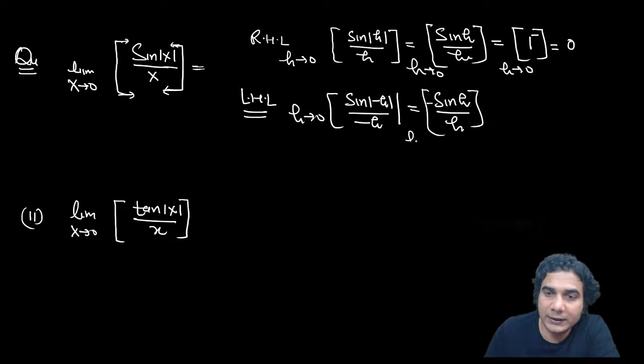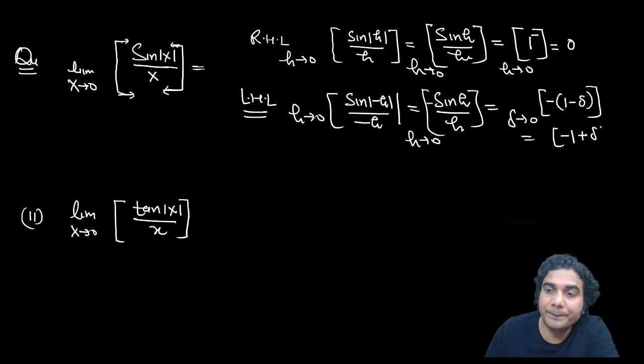Now, as I told you, whenever you have a minus sign, just be careful. Do not write 1 plus or 1 minus. Write 1 plus delta or 1 minus delta. So you can write delta approaching 0. This is minus of 1 minus delta, all right? If you take this minus inside, it is going to be minus 1 plus delta, which is slightly more than minus 1. That means it is between minus 1 and 0. Delta and h are positive quantities. Minus 1 plus delta is between minus 1 and 0, so its greatest integer is going to be minus 1.